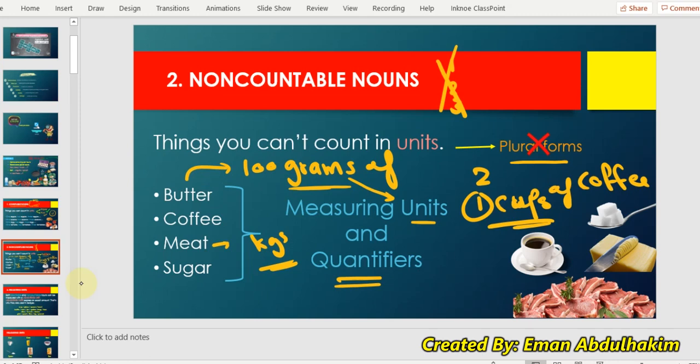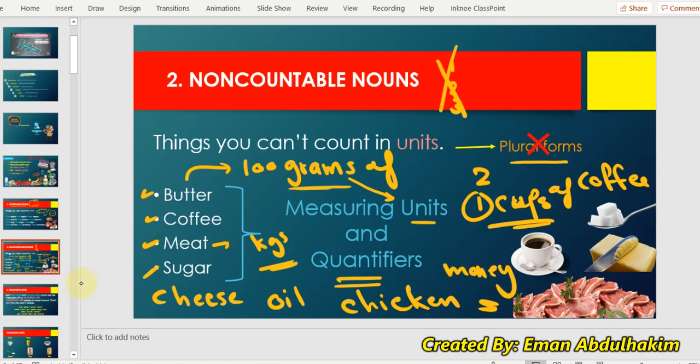Remember these words: butter, coffee, meat, cheese, oil, chicken, money. Imagine, even money is uncountable. Okay?